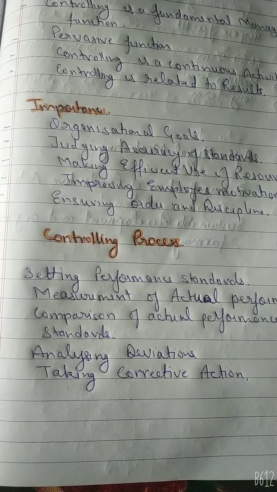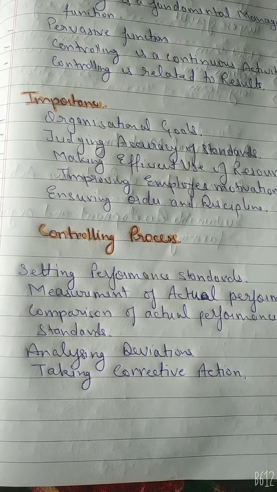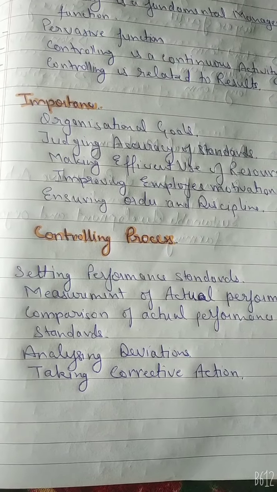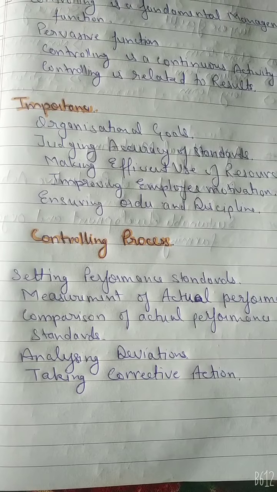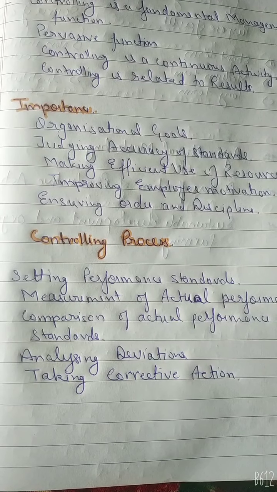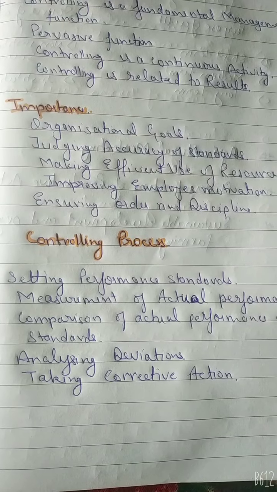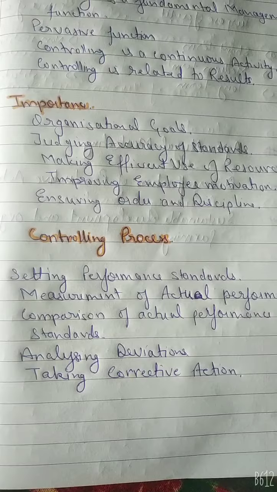And the following facts should be kept in mind while measuring the actual performance. First, the figures regarding the work progress should as far as possible be complete and true, and these figures should be continuously prepared. And the standard for measuring the progress should be the same as was adopted at the time of determining the standard. And the progress monitoring system should be quick to point out the deviation.